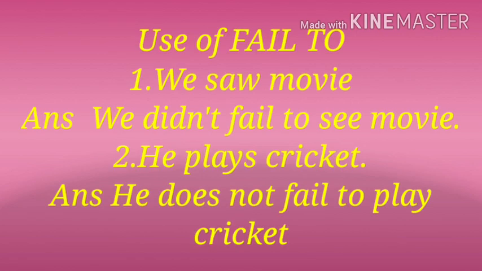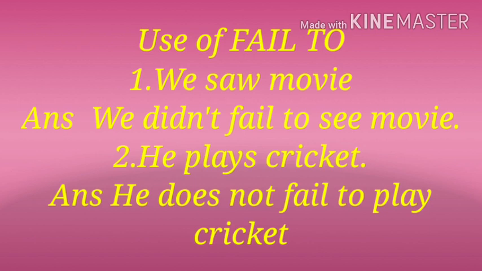The second way of transformation is the use of fail to. Let's understand through examples. First one: we saw movie. Answer: we didn't fail to see movie. The given statement is in past tense, so we used did, didn't. Saw is the V2 of see. It is past tense, so we used here didn't. We didn't fail to see movie. Then V1 of saw is to see movie.